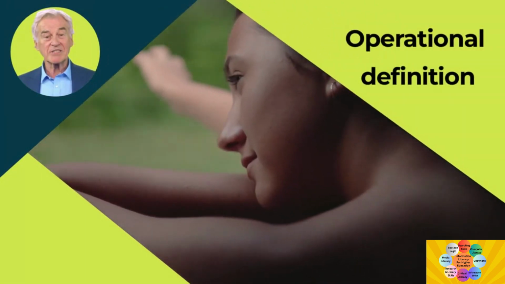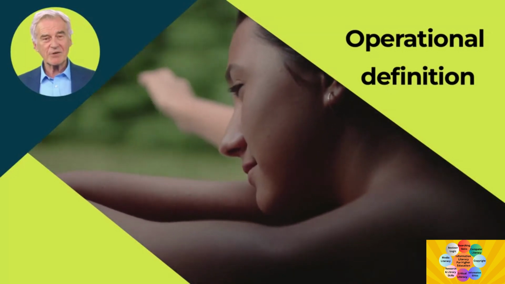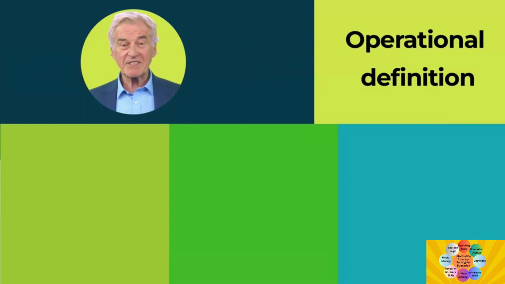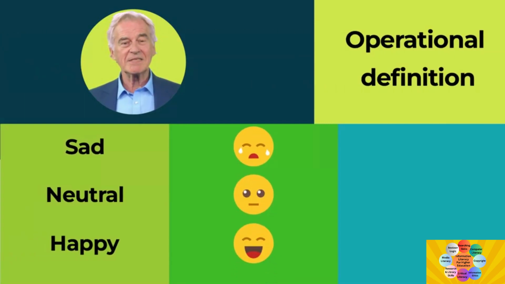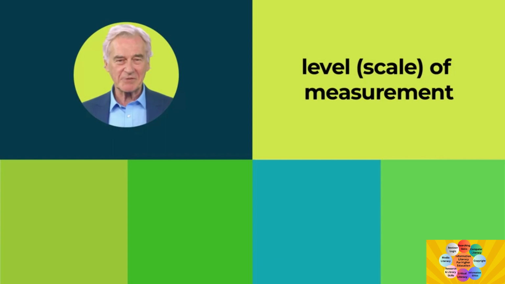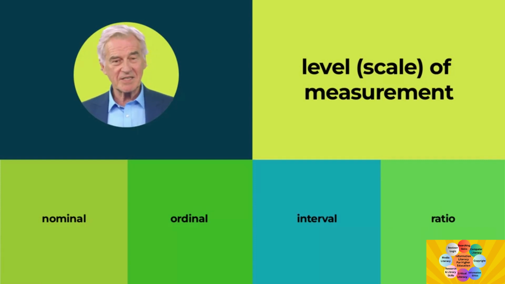A variable's operational definition determines the set of values the variable can take on. For the first measure of happiness, there are three values: sad, neutral, and happy. For the second measure, the values are 0, 1, 2, and so on. The set of values and whether and how they are arranged along an underlying dimension determine the level, or scale, of measurement. There are 4 levels: nominal, ordinal, interval, and ratio. The scale of measurement constrains the kind of statistics we can use with a variable, so these distinctions are important.